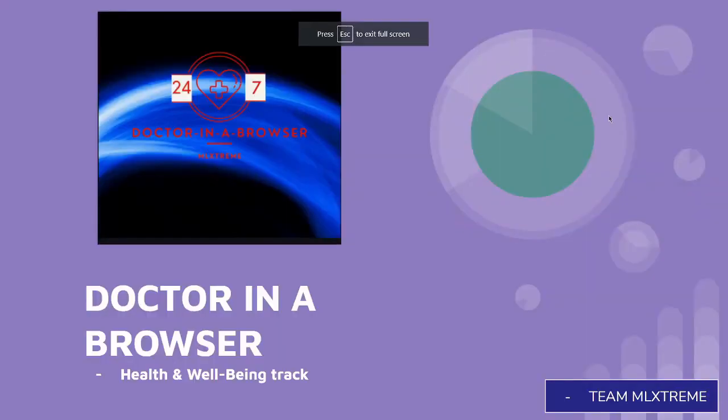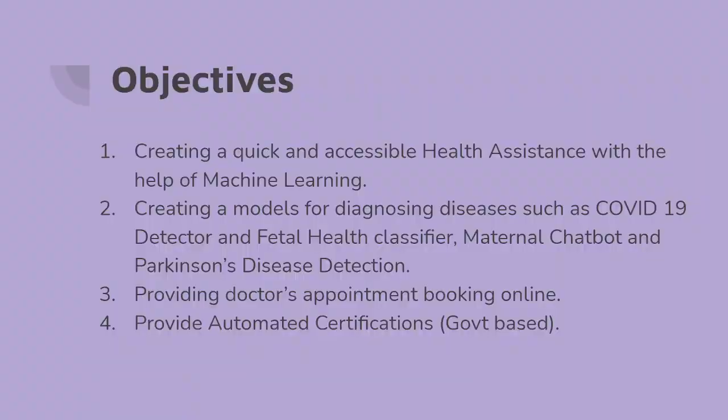Today, we are going to present a very novel project, that is Doctor in a Browser by Team ML Extreme. So, what is Doctor in a Browser basically? We are trying to provide a quick and accessible health assistant with the help of machine learning and artificial intelligence.